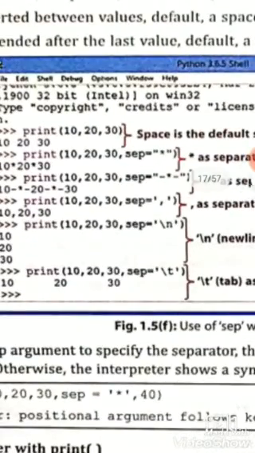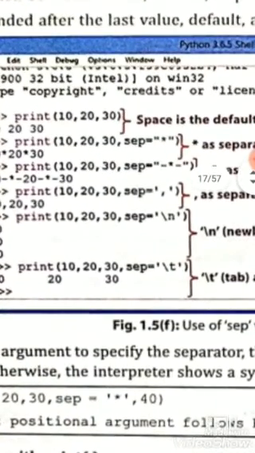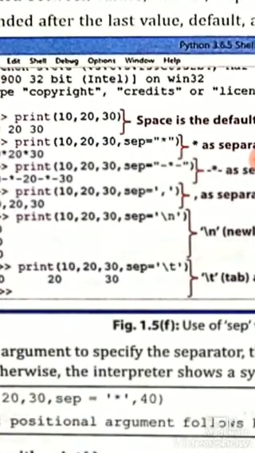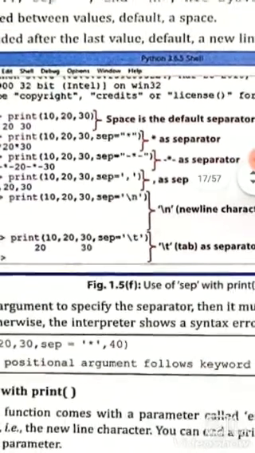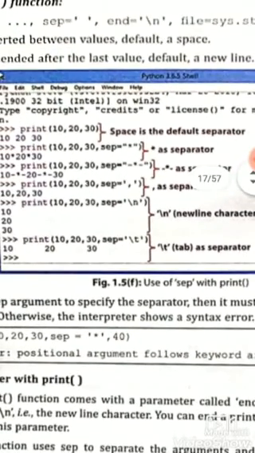Then we can use a comma as the separator. Then if we use slash n, a new line character, the values are separated by new lines. Then for tab space, slash t is used.